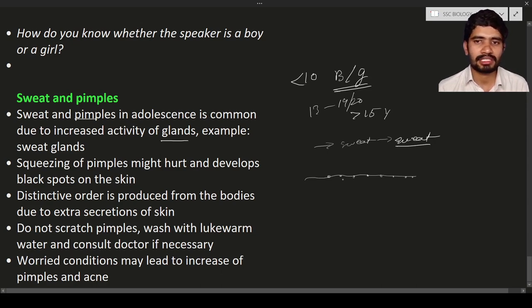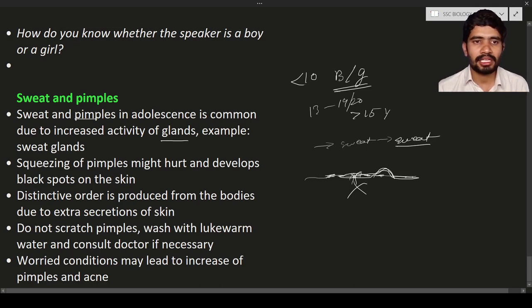pimples. Why? Because if the sweat pores are blocked with dust particles or with some kind of cosmetics like makeup and so on, the sweat cannot come out. As a result, it leads to the formation of a pimple on the skin. This is the main reason why pimples are more common in the adolescent